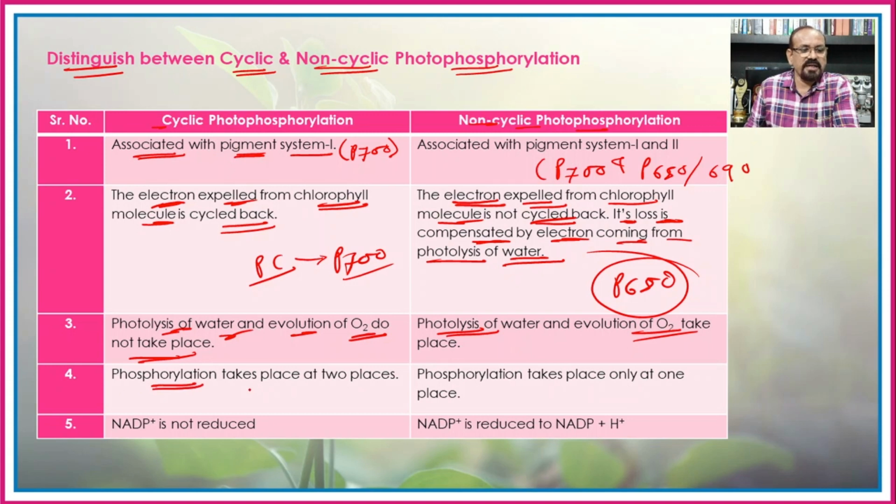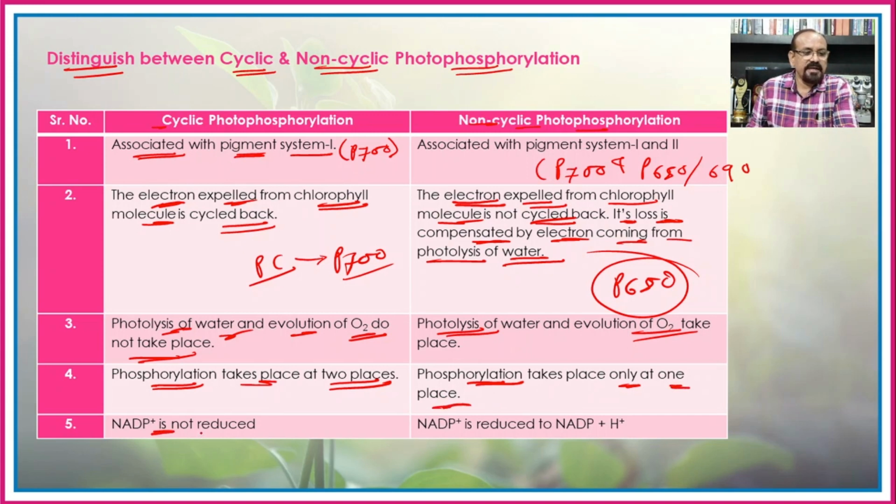Again, the phosphorylation takes place at the two places. We have seen the formation of the two ATP molecules during the cyclic photophosphorylation, while in the non-cyclic photophosphorylation it takes place only at one place.